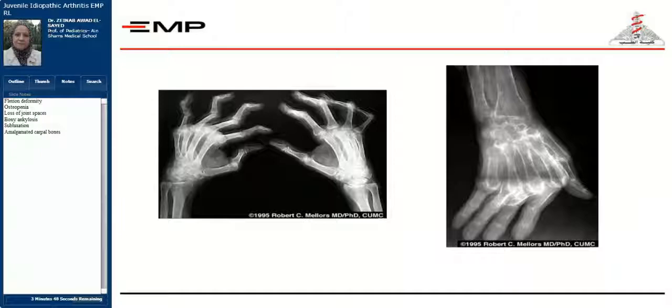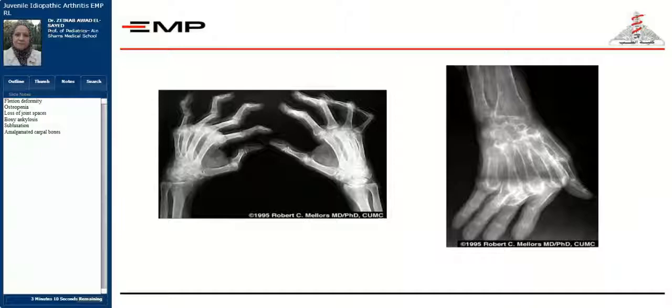If you also look meticulously more on the X-ray, you will see that there is complete loss of the joint spaces in the interphalangeal joints. Usually, when you look to an X-ray, you will find that there is a dark line or dark space between any two bones. Here, this space is replaced by a white line, which is the erosions that occurred and the bony ankylosis that happened on top of these, the loss of the cartilage and the long-standing inflammation. The carpal bones also are amalgamated together because of the inflammation in the carpal bones and the joints in this area.